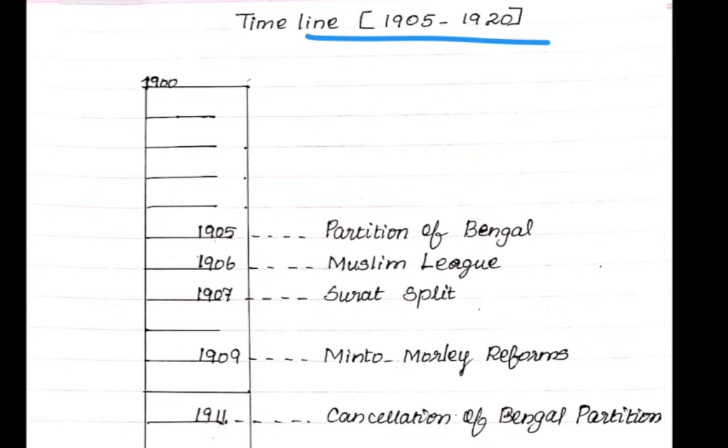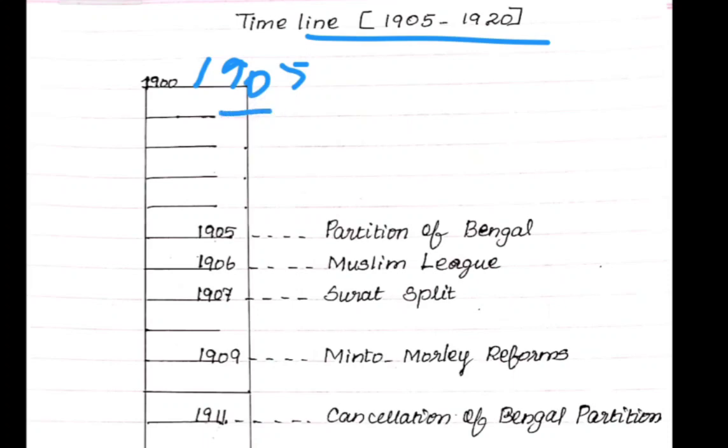Okay, so how I had written, you can check it once. See, 1905 onwards also we can start. Here itself, we can start 1905. But I started 1900 onwards. I left that 1900.